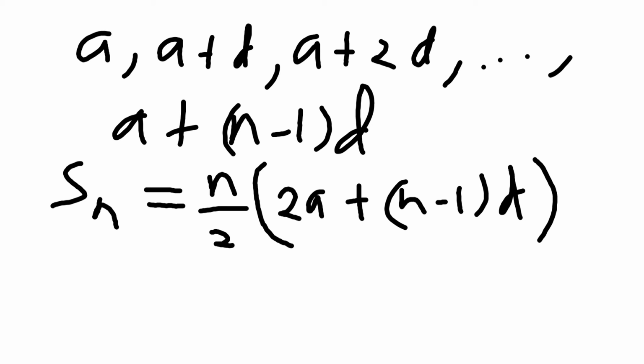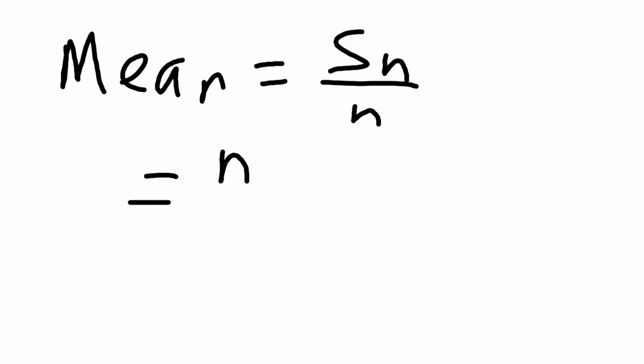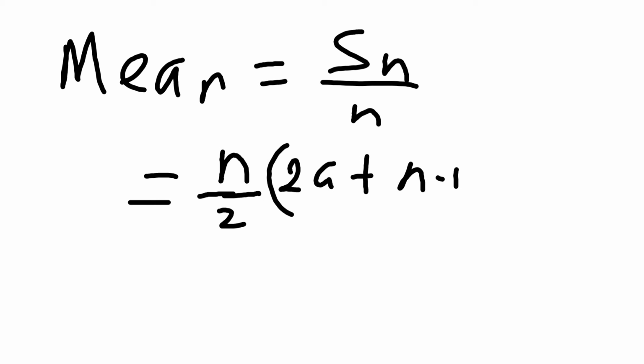So the mean of such n terms is Sn over n, and that is n over 2 into 2a plus n minus 1 d, everything divided by n.